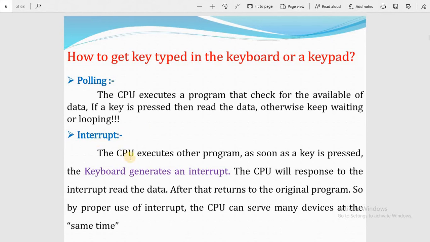Interrupt is not polling. The CPU executes other programs until a key is pressed, and then the keyboard generates an interrupt.